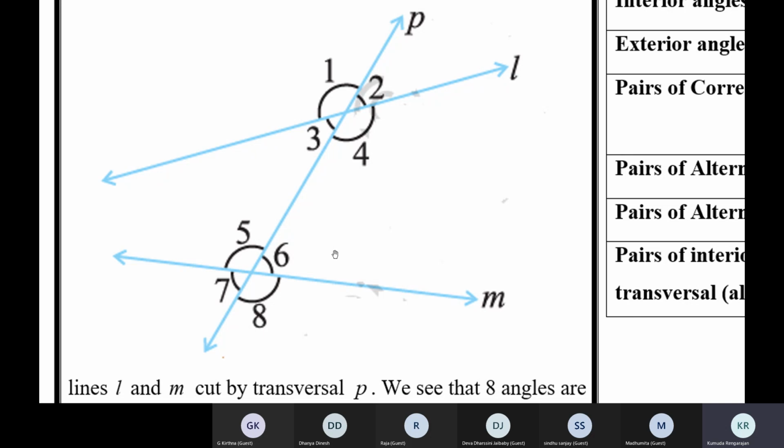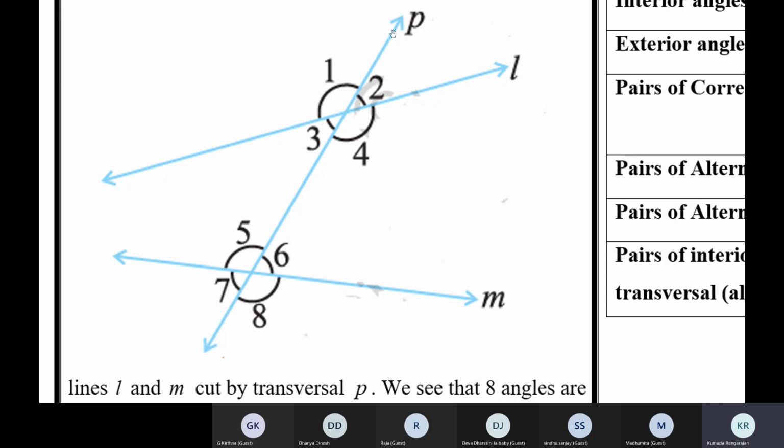So when two lines, the lines may be parallel, may not be parallel. When two lines are intersected by a transversal, you can see 8 angles being formed. 4 angles around this point and 4 angles around this point. The two lines need not be parallel. When two lines are cut by a transversal, then 8 angles are formed around the transversal like this.